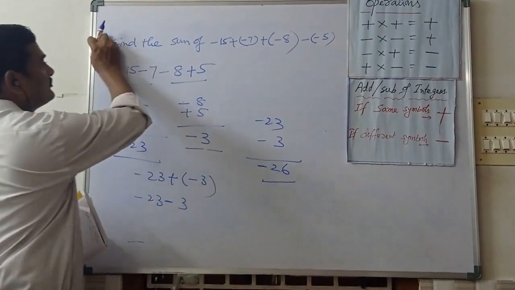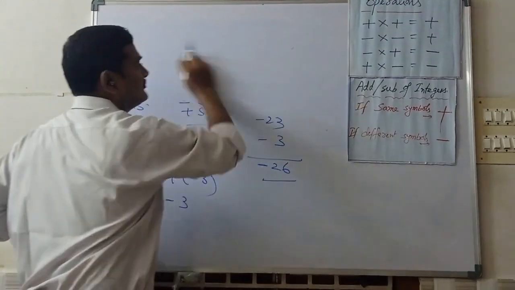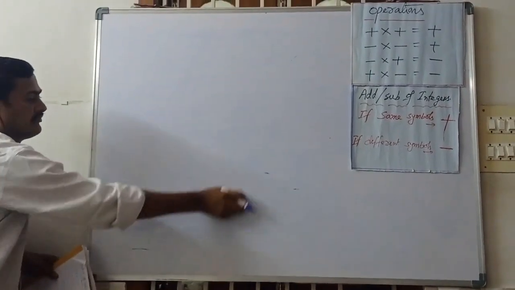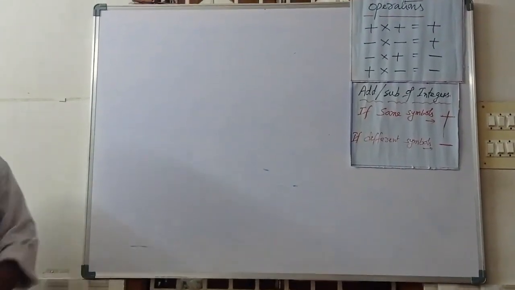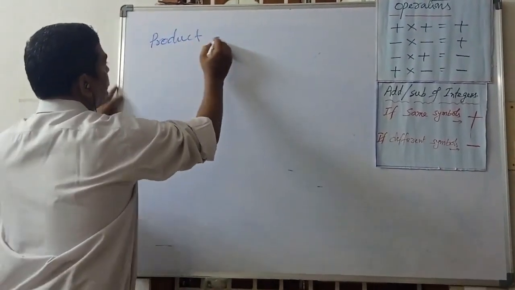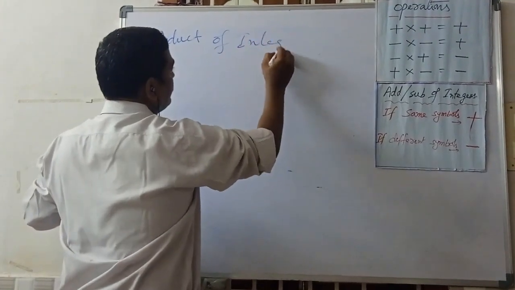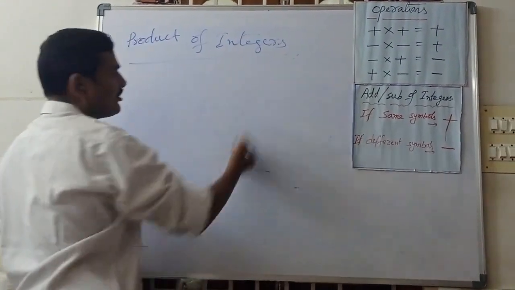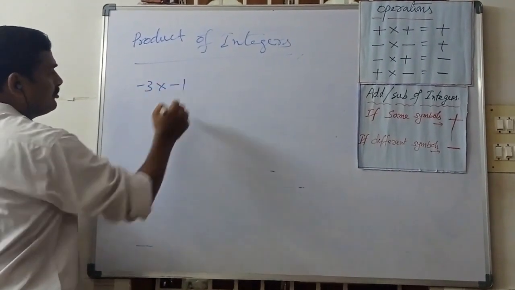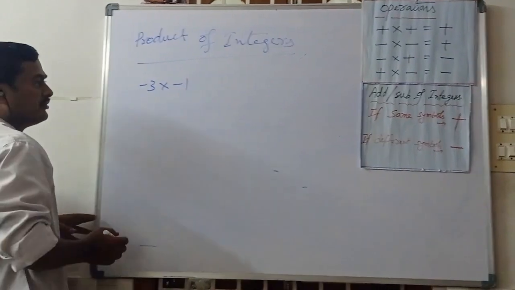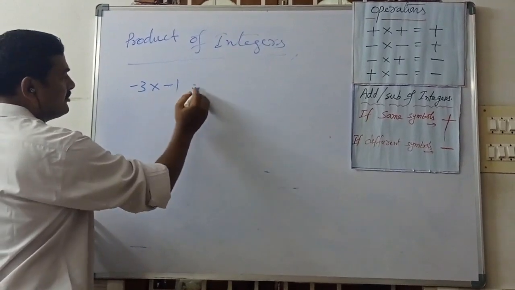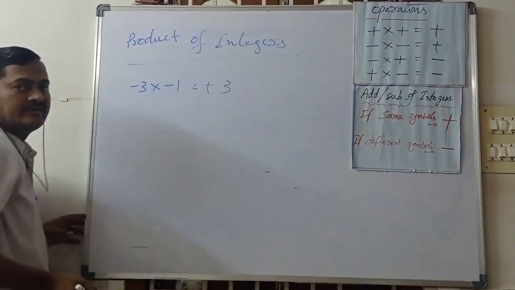Now we can go for some product of integers. Just 1 or 4 or 5 sums we can do. Product of integers. So product means what is that? Product of integers. Now minus 3 into minus 1. Here first we check the operations. Minus into minus plus. 3 ones are 3.